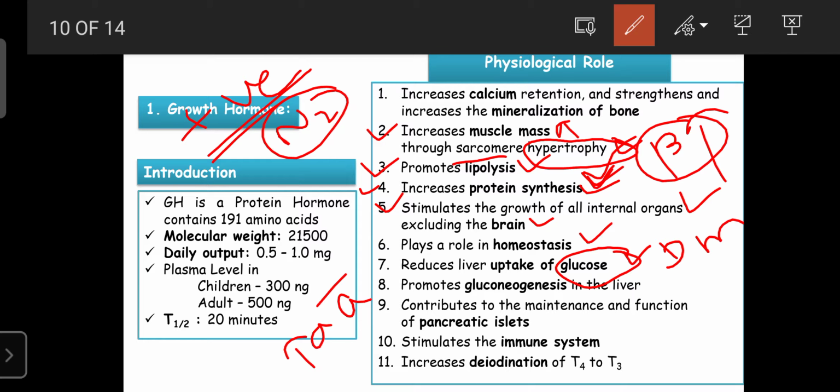And also the world's tallest person is from Pakistan. Around 7.8 feet is his height. That person also died due to diabetes mellitus only, because his height was more because of the more growth hormone, and as the growth hormone increases, it decreases the regulation of glucose, that is, it inhibits the synthesis of glycogen from excess glucose by inhibiting the liver uptake of glucose. That's why more glucose is present in the blood. So due to that, that person was suffering from diabetes mellitus.